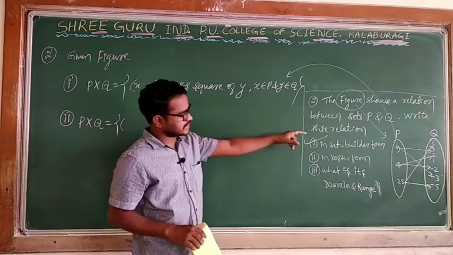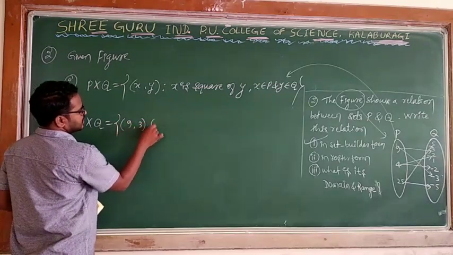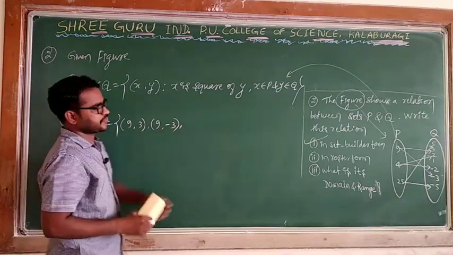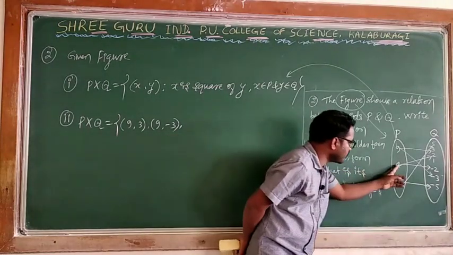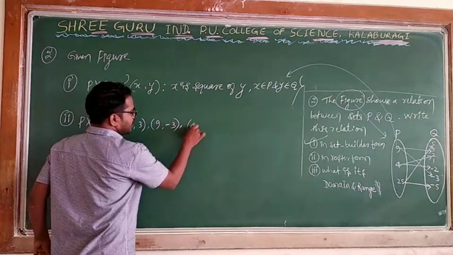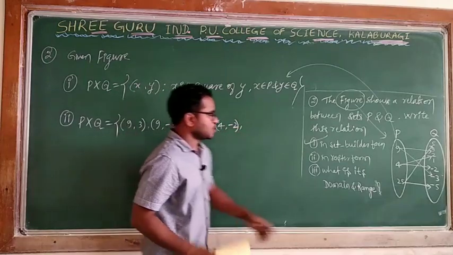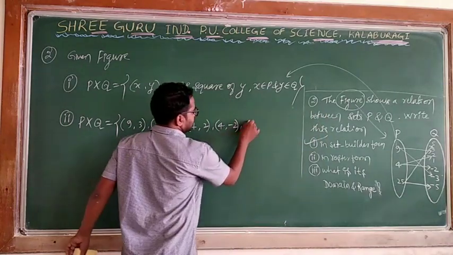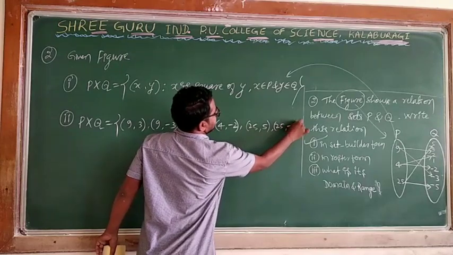9 is connected to plus 3 as well as minus 3, which means I can write 9 comma 3 and another one, 9 comma minus 3. Then 4 is connected to plus 2 and to minus 2, so I can say 4 comma 2 and 4 comma minus 2. Then 25 is connected to plus 5 and to minus 5, so I can write 25 comma 5 and 25 comma minus 5.